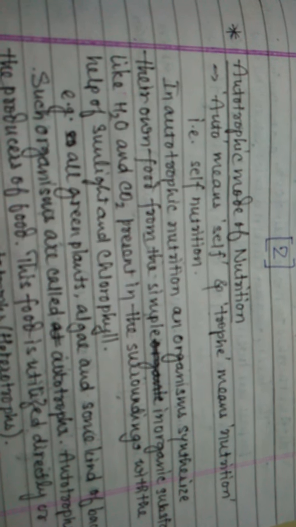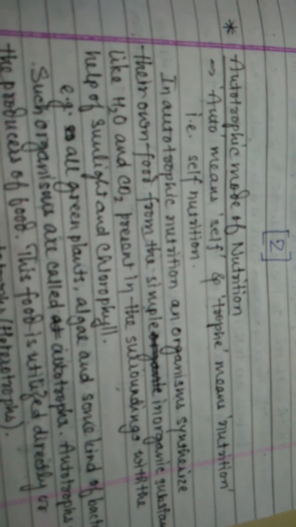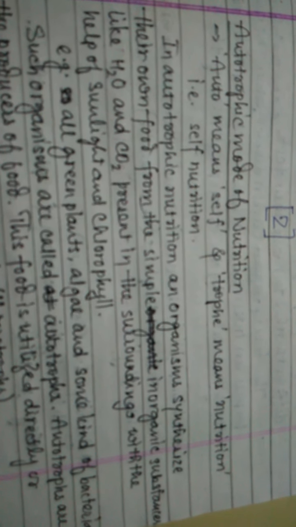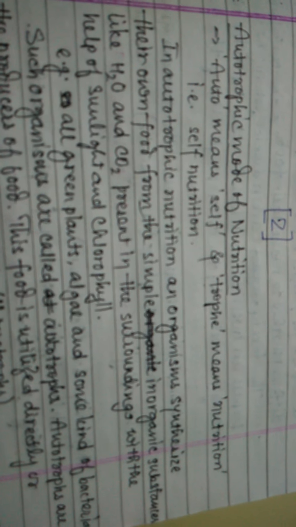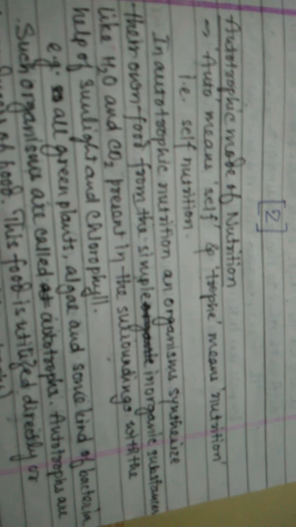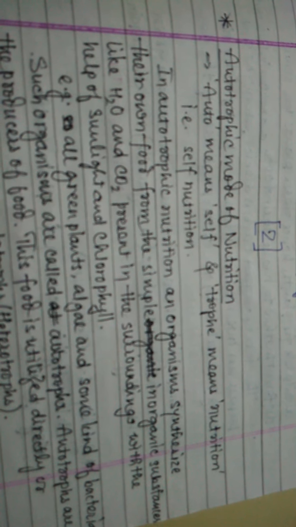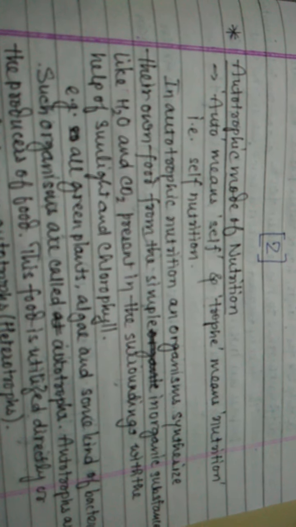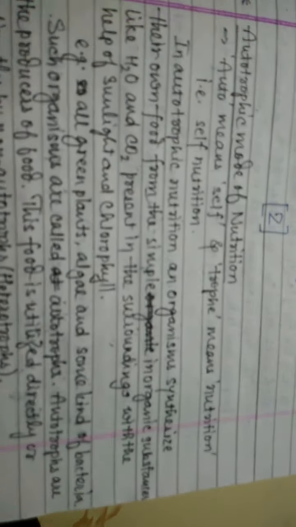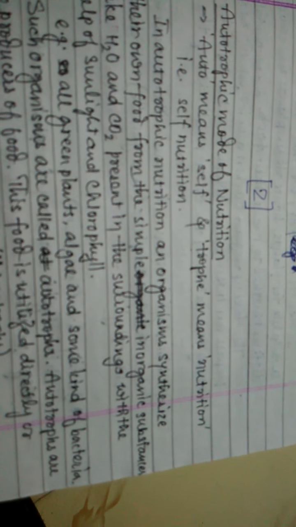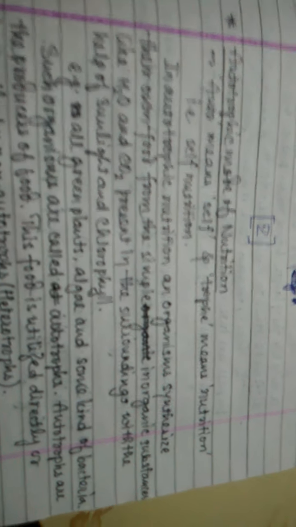In autotrophic nutrition, an organism synthesizes its own food from simple inorganic substances like carbon dioxide and water present in the surroundings, with the help of sunlight and chlorophyll. For example, all green plants, algae, and some kinds of bacteria. Such organisms are called autotrophs.